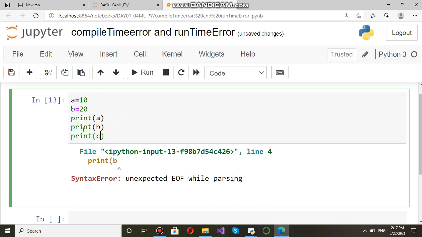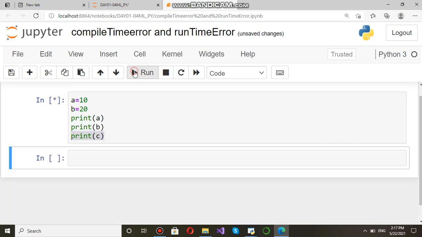So this source code will be converted to bytecode by using implicit compiler, and then the role of interpreter will come. Interpreter will execute this code line by line. A equals 10, B equals 20, print A, print B. All these will be executed because there is no syntax error. And we will get error at print C during runtime.